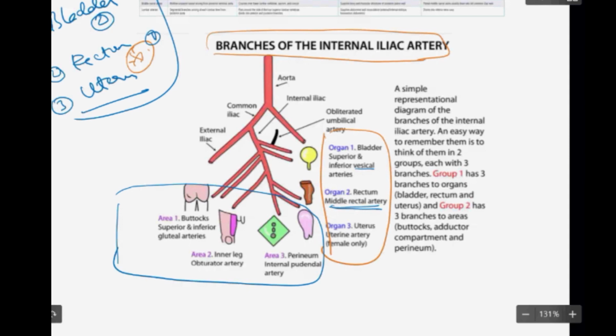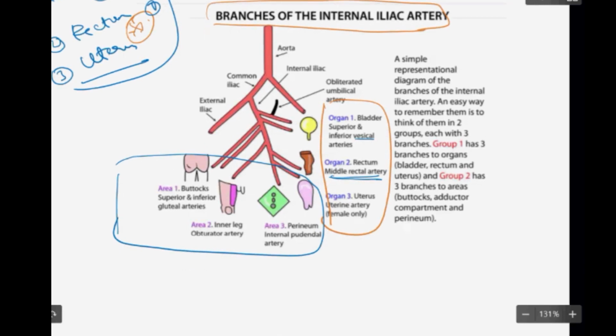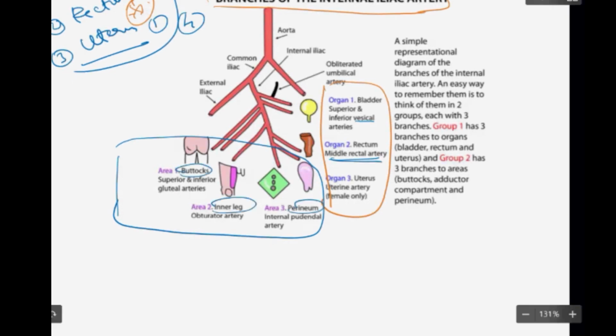For the buttock you have superior and inferior gluteal arteries. For the inner thigh the artery is the obturator artery, and you have the internal pudendal artery for the perineum. However you remember, even if you keep a mnemonic, I forget the mnemonic. I don't remember mnemonics because there are many. In case you have a mnemonic, you can very well use it for remembering.